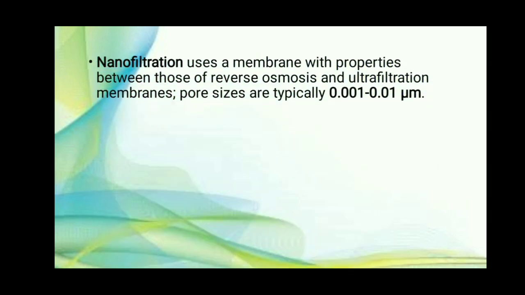Then the second process is nanofiltration. Nanofiltration uses a membrane with properties between those of reverse osmosis and ultrafiltration membranes. Here, pore sizes are typically 0.001 to 0.01 micrometer. So, nanofiltration uses a membrane with properties between reverse osmosis and ultrafiltration membranes. Here, pore sizes are 0.001 to 0.01 micrometer.